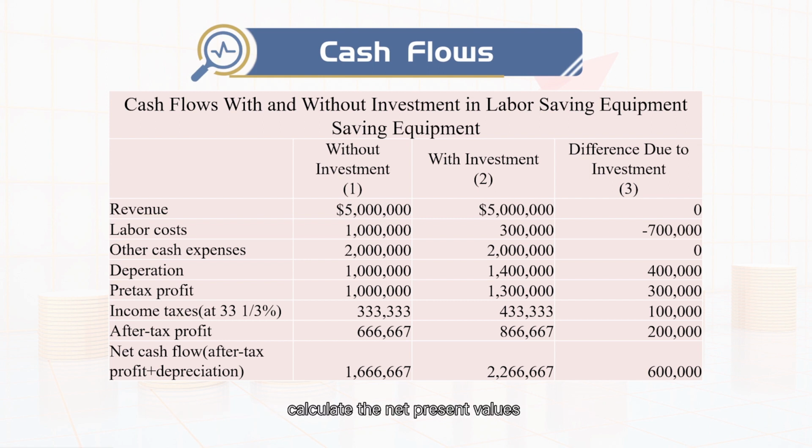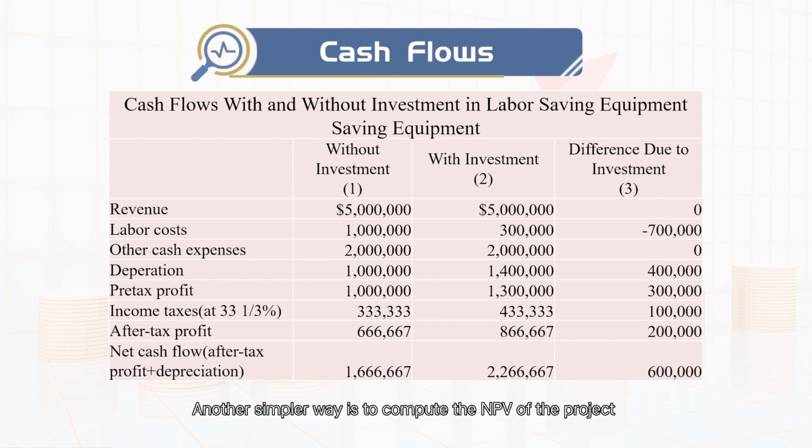That is, calculate the net present values based on the net cash flows in columns 1 and 2 separately, and then calculate the difference between these two NPVs. If the difference is greater than the initial cash outflow of $2 million to purchase the equipment, undertaking this project is worthwhile. On the contrary, it is not worthwhile.